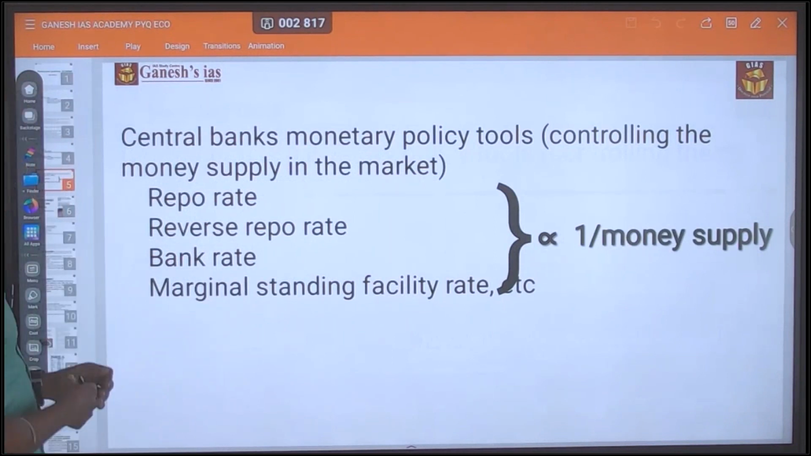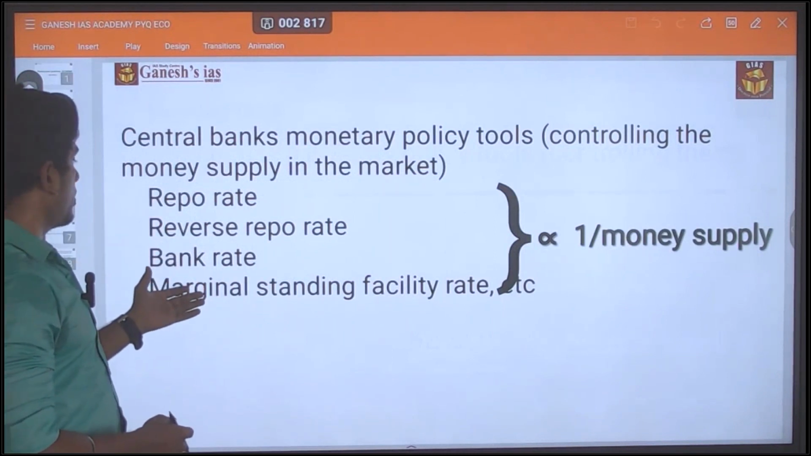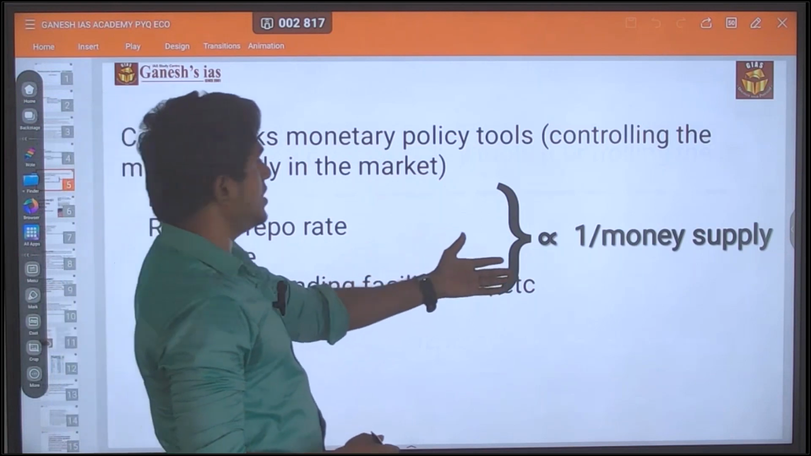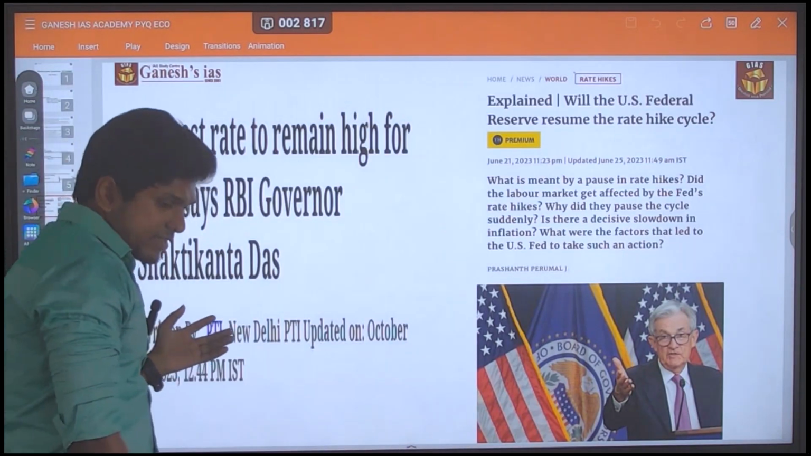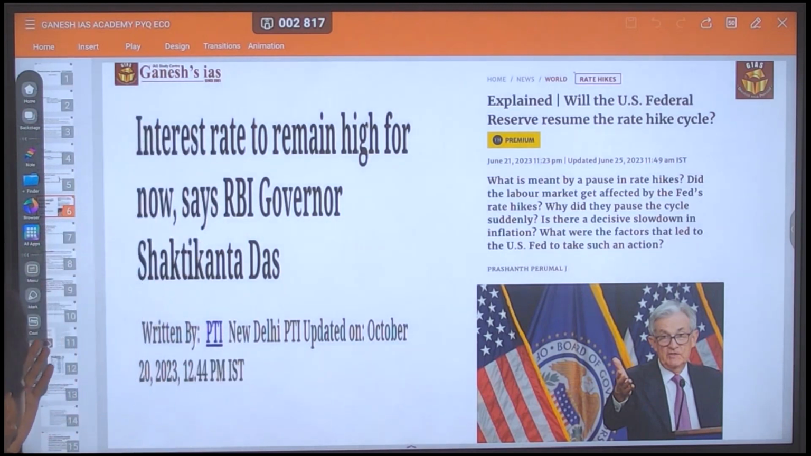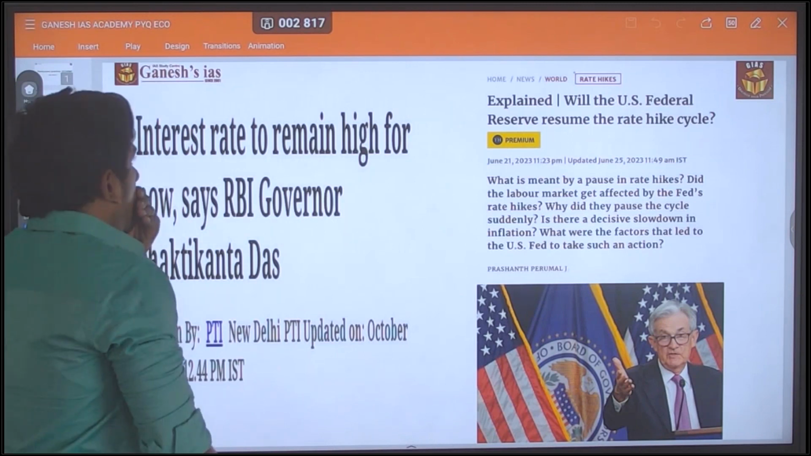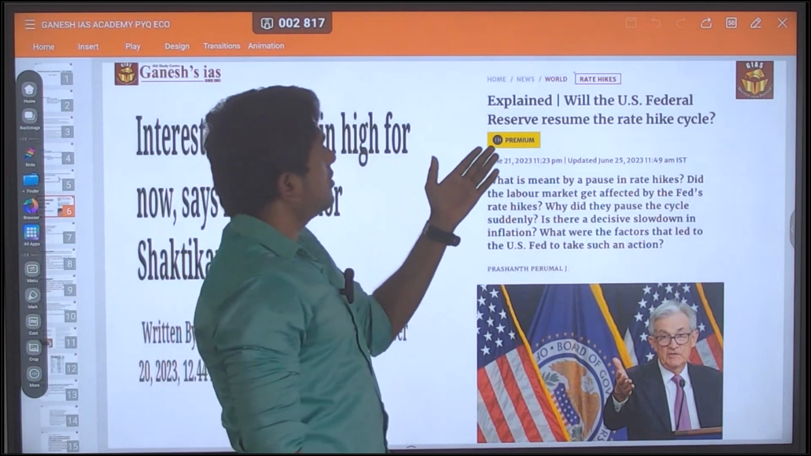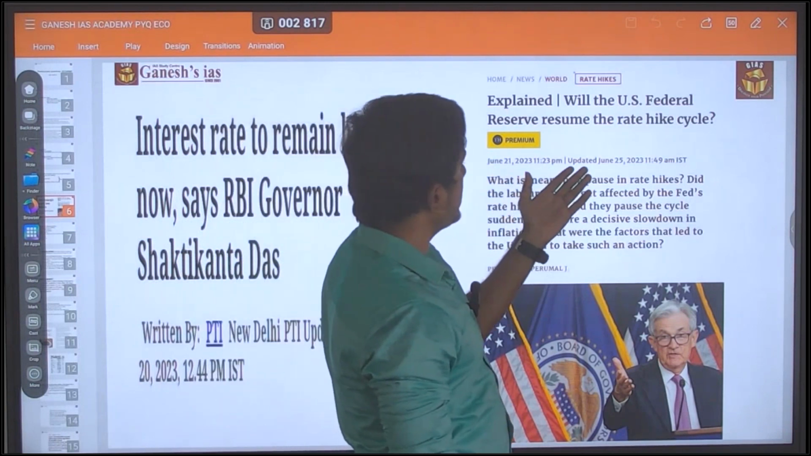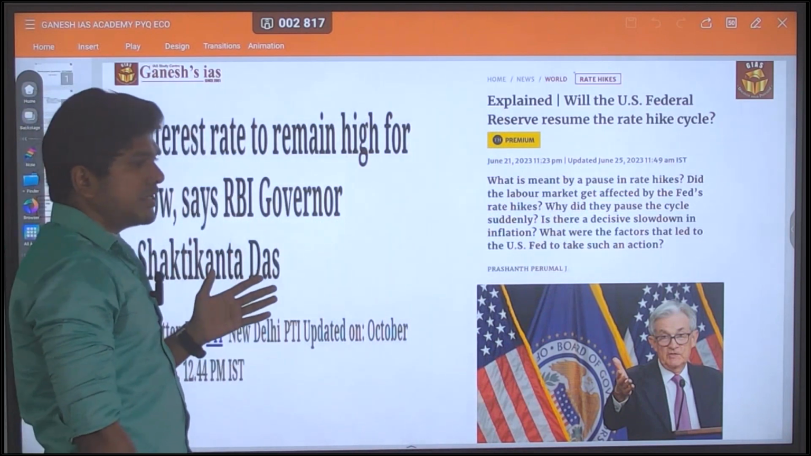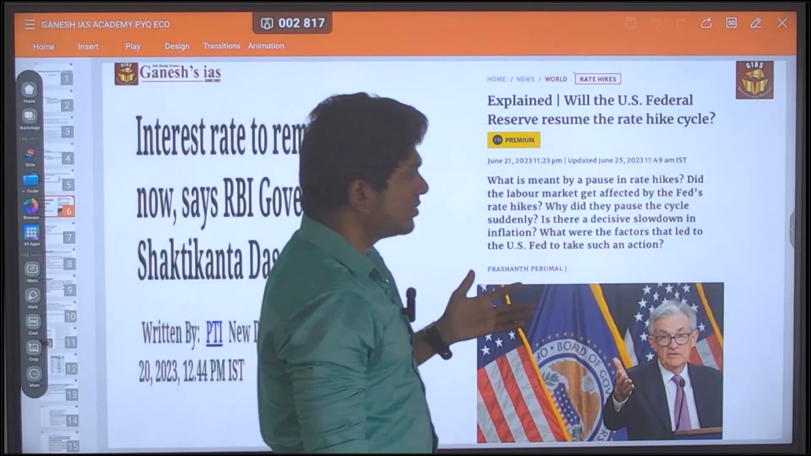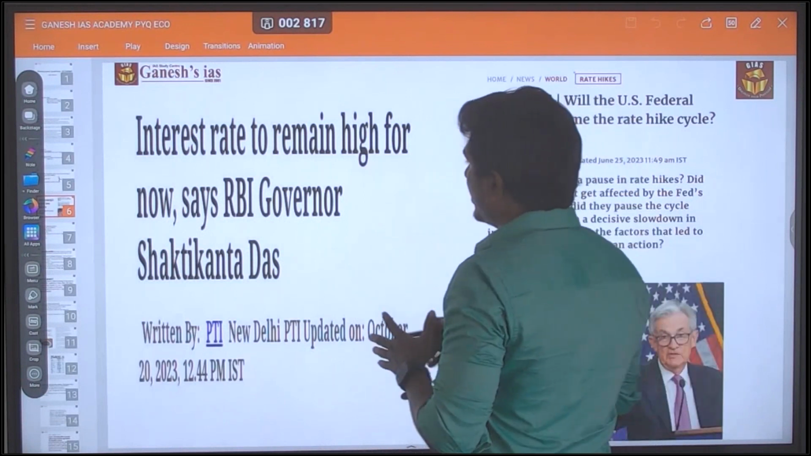See, this is the thing. Repo rate, reverse repo rate, bank rate, marginal standing facility, all have an inverse relationship with the money supply. See, it is a direct current affairs question. "Interest rate to remain high for now, says RBI governor." And also, "Will the US Federal Reserve resume the rate hike cycle?" So it's purely a current affairs based question, and it's a direct question also.